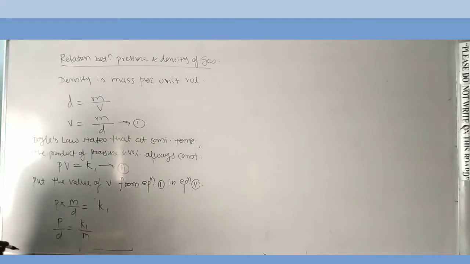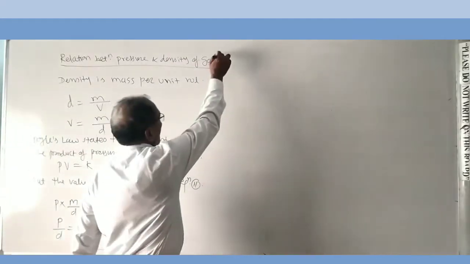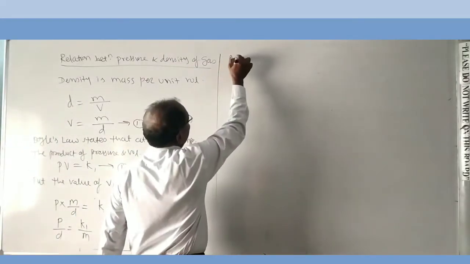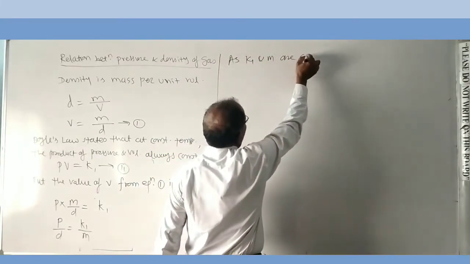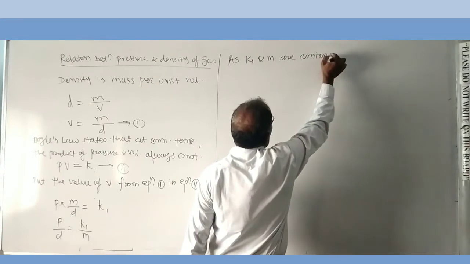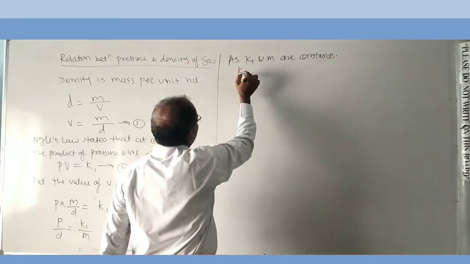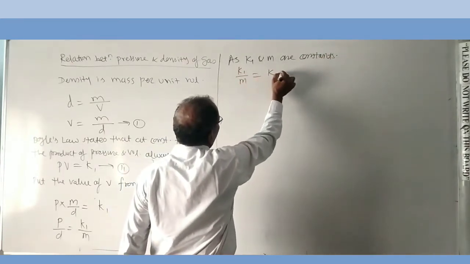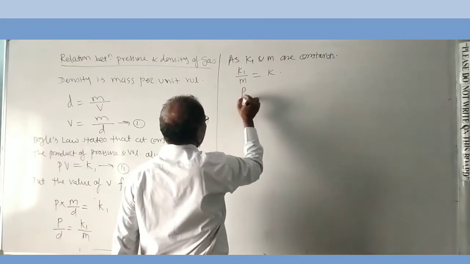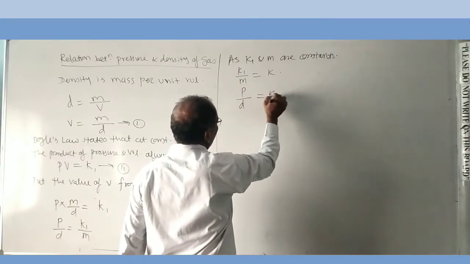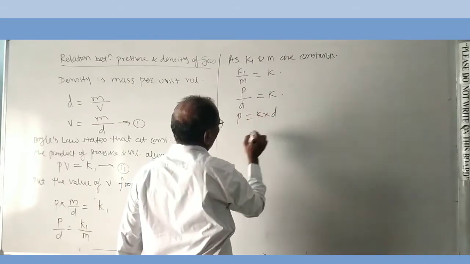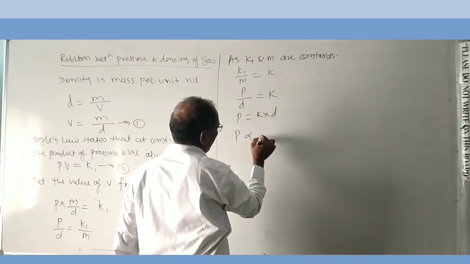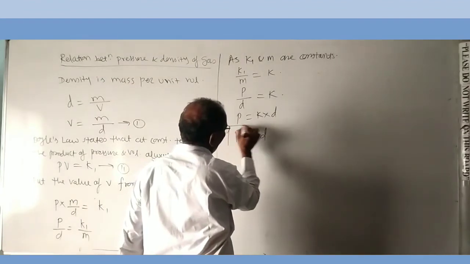As K1 and M are constants, therefore K1 upon M is equal to K. P upon D is equal to K, or P is equal to K into D, or P is directly proportional to D.